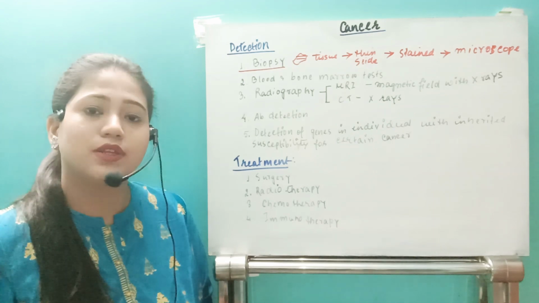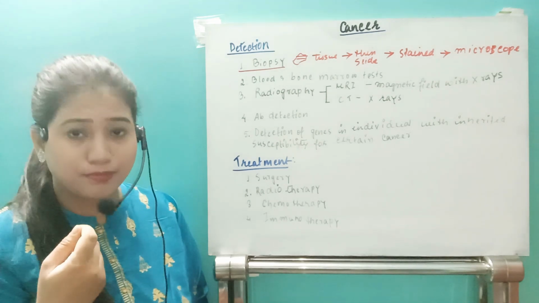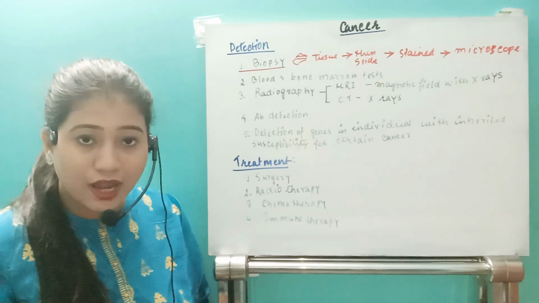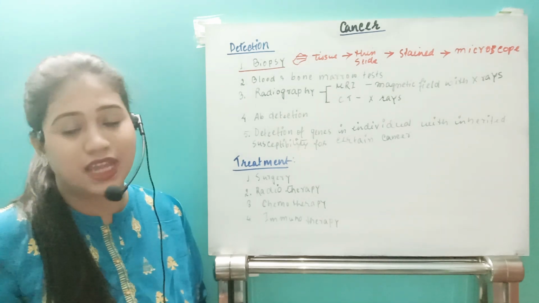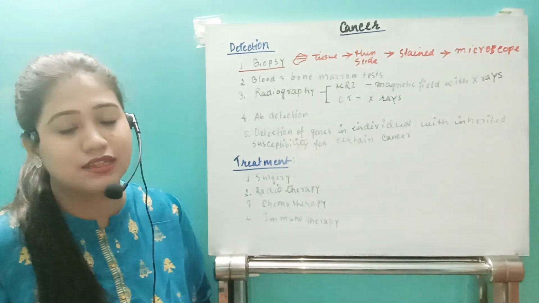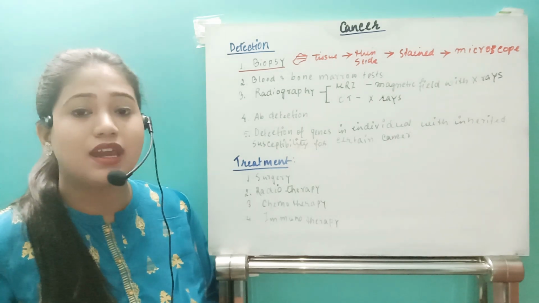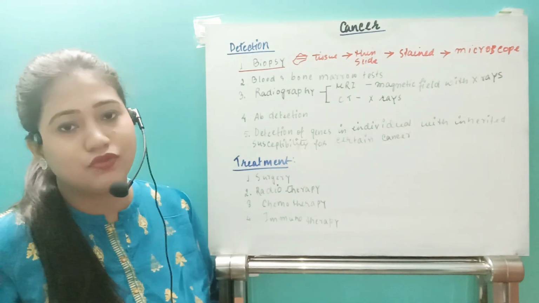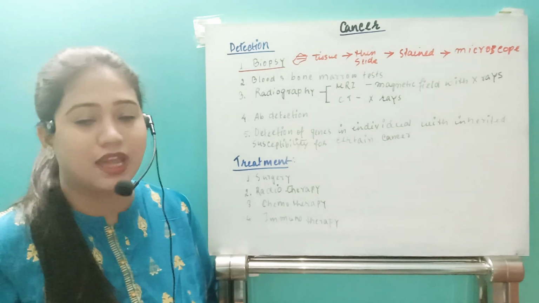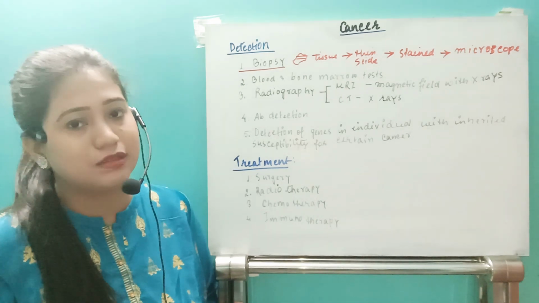In that histopathological lab, they will first make a very thin slide of those tissues where the tumor has grown. After that they will stain that slide, and then it will be seen under the microscope, obviously a high intensity microscope. If they detect that some cells are abnormally growing, then it will be easily detected that the tumor is cancerous. So that is the main basic detection procedure, that is biopsy.